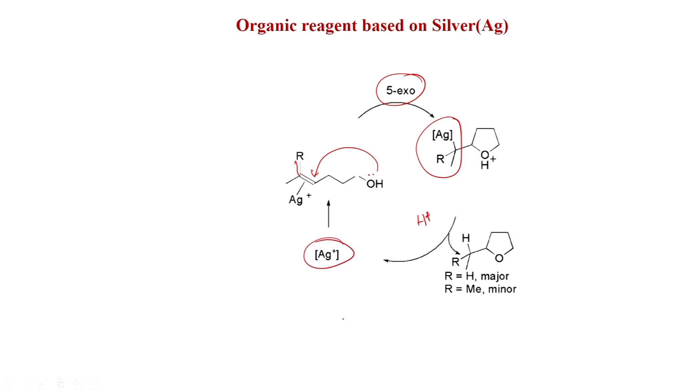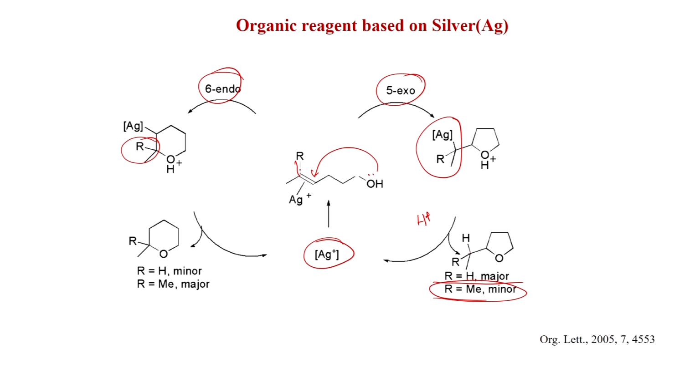Silver+ will regenerate. So, when R is equal to H, then this is major, when R is equal to methyl, then this is minor. So, this is very important. Now, 6-endo will give this product. So, in the 6-endo case here it will attack R. So, when R is equal to methyl, then this will be major, because the attack will take place at the more substituted carbon, and there the carbonium ion of course will be stable. So, R is equal to H, this is minor, R is equal to methyl, this is major, and this is the paper, Organic Letters 2005. So, this is very important.